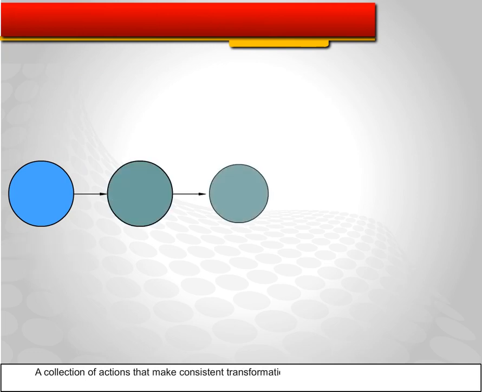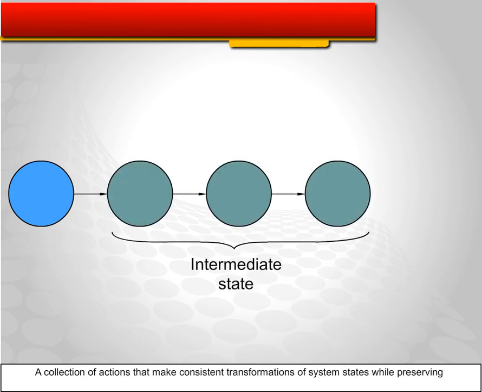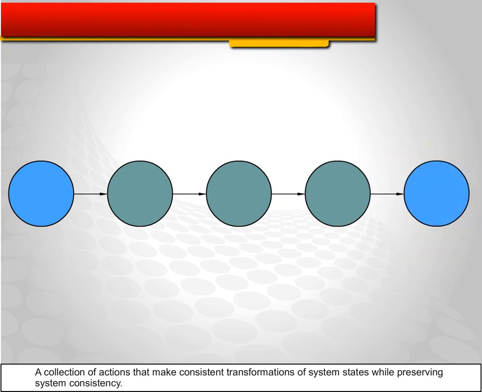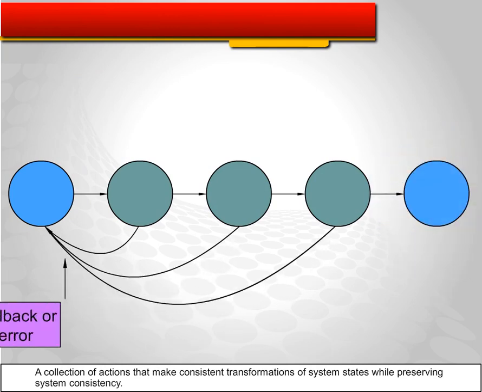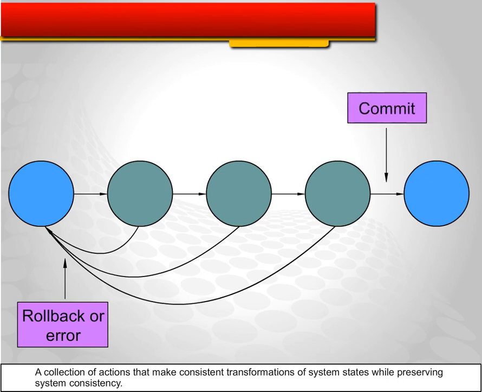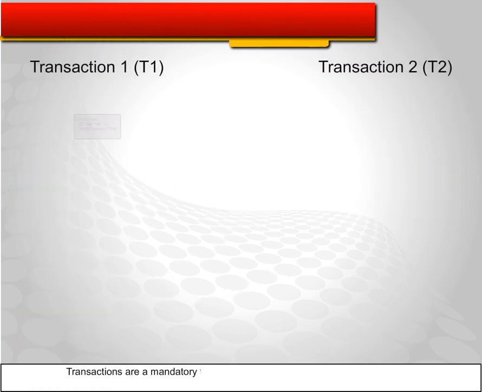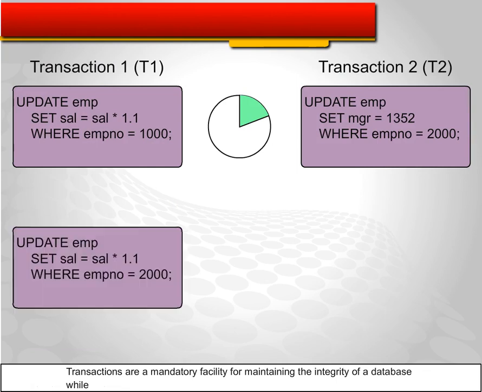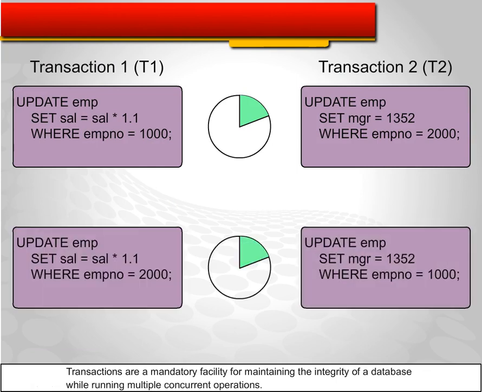A collection of actions that make consistent transformations of system states while preserving system consistency. Transactions are a mandatory facility for maintaining the integrity of a database while running multiple concurrent operations.